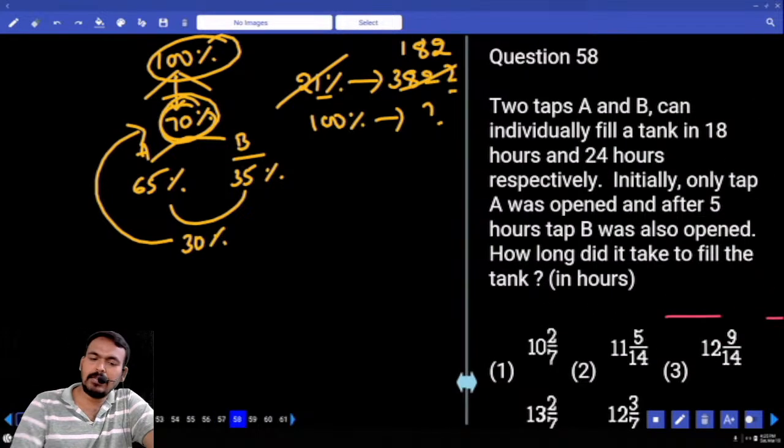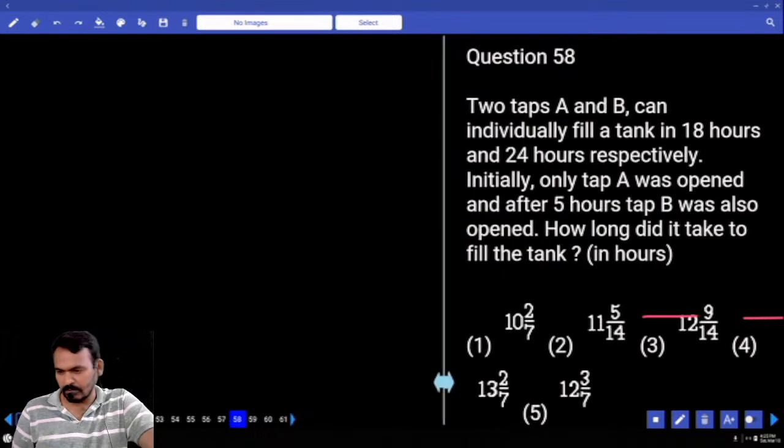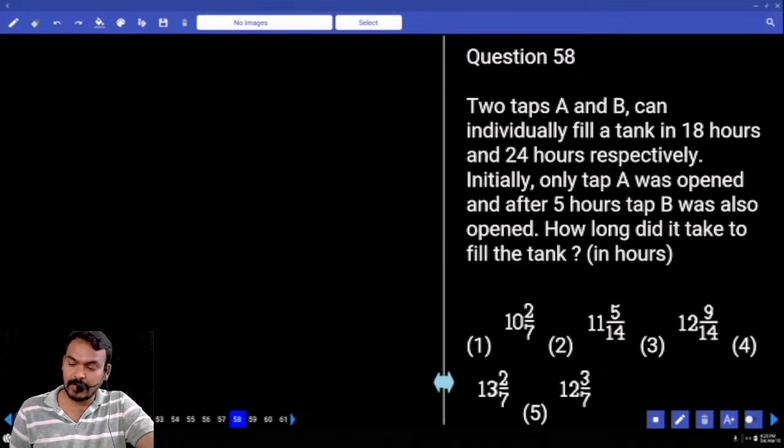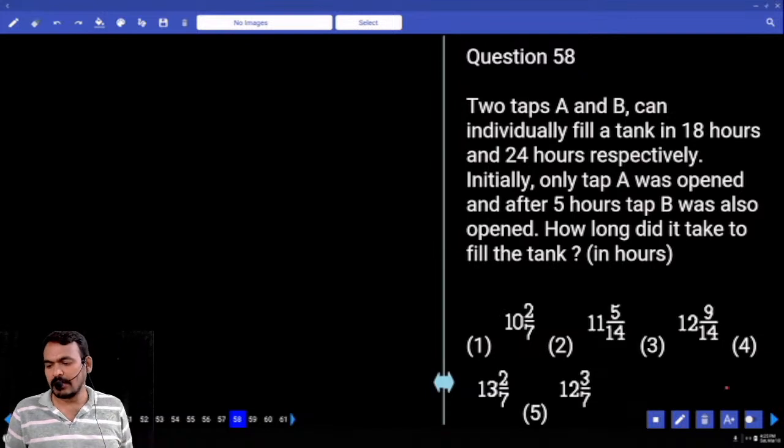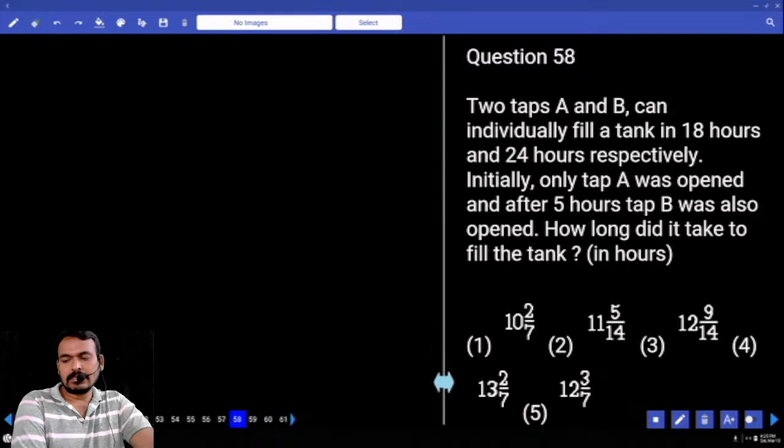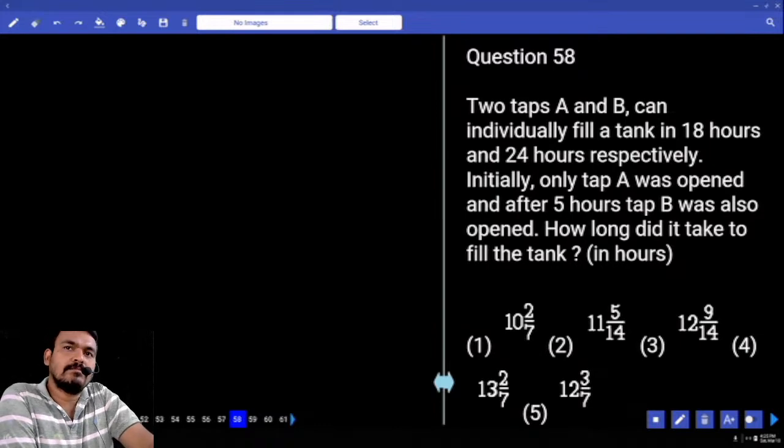2 taps A and B can fill a tank in 18 hours and 24 hours respectively. Initially only tap A was open and after 5 hours tap B was also opened. How long did it take to fill the tank? Here from starting to ending which ones are open? A is open. After 5 hours, which one joined? B joined or not? Suppose B also working for the first 5 hours.